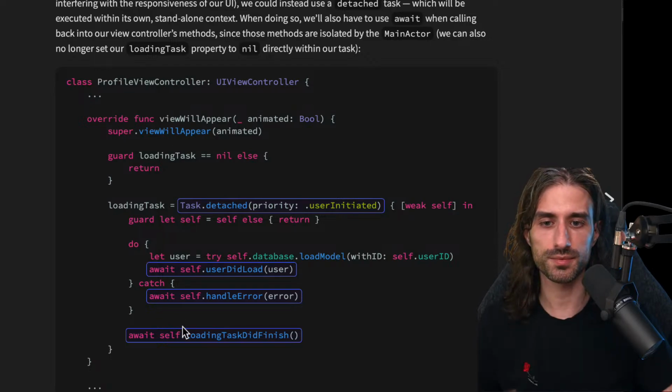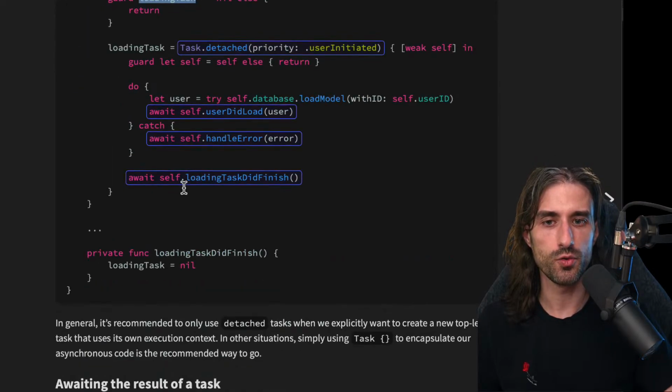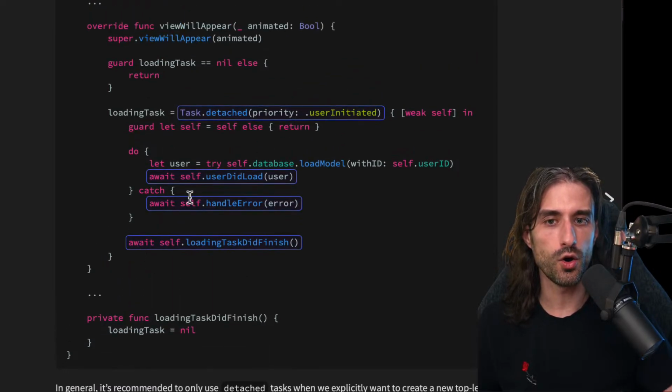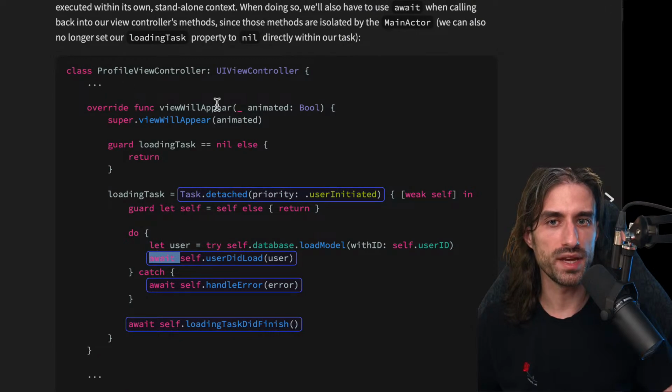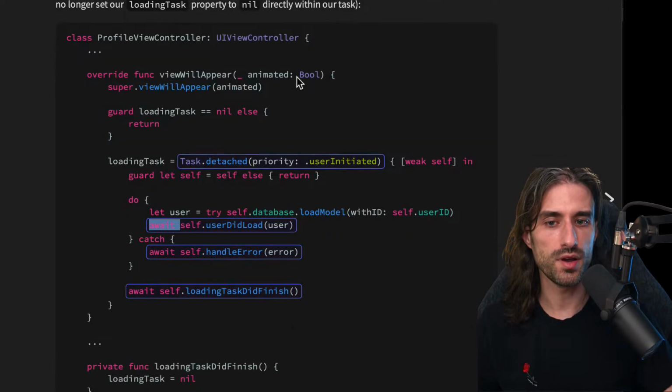And we also can no longer directly set loading task to nil. We need to call a method on self, which in turn is setting loading task. And you can notice that all of the usage of self needs to use await. That's because self is bound to the main actor through its inheritance of UIViewController.